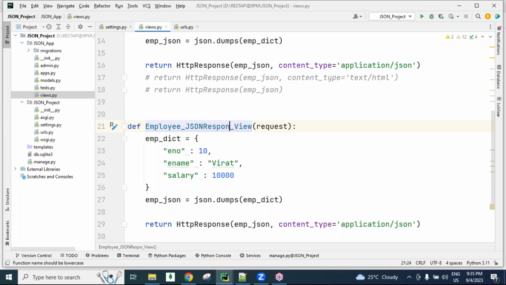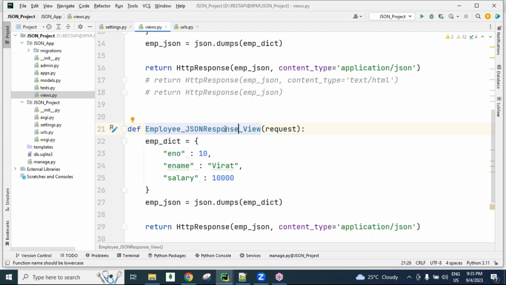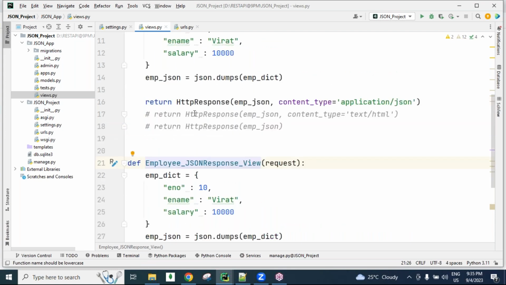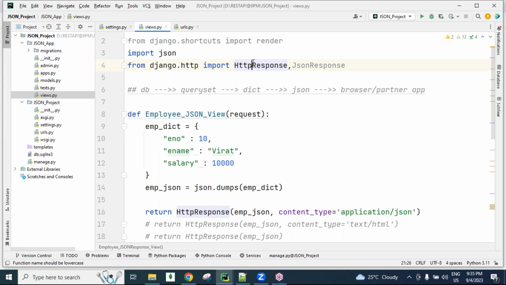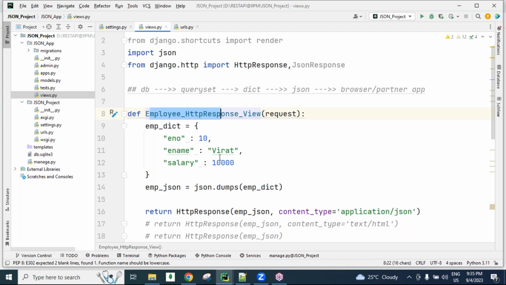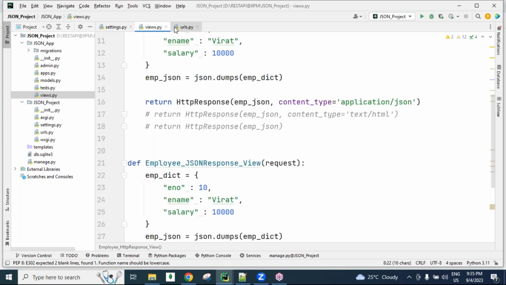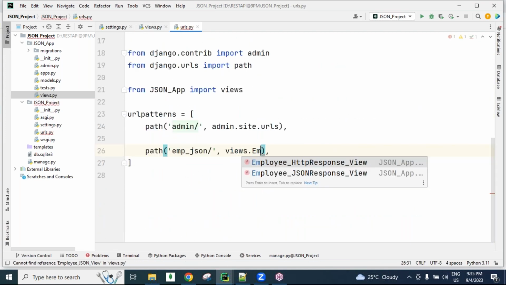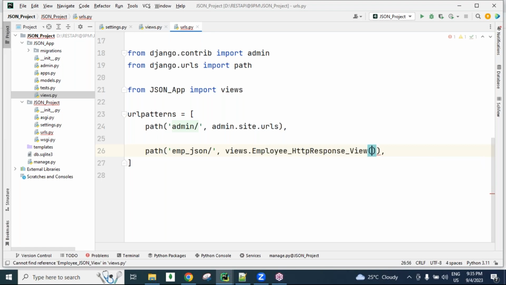JSON response view. Employee JSON response view. Here, employee HTTP response view, guys. This is what we'll discuss. Employee HTTP response view and employee JSON response view. Here also we can change employee HTTP response view only.